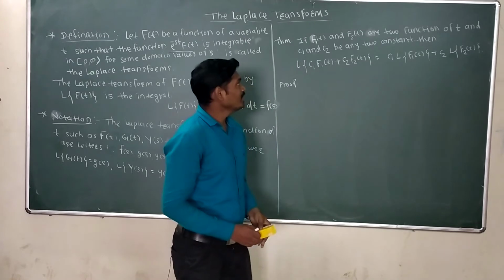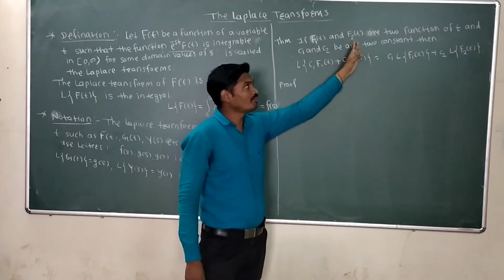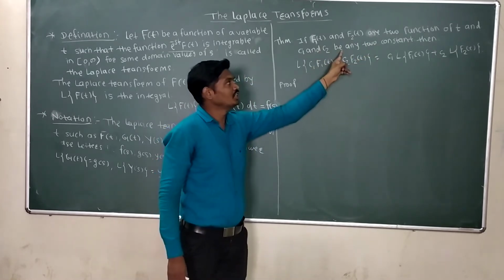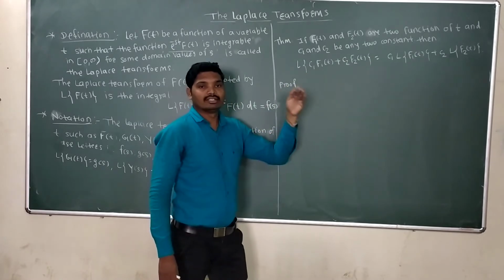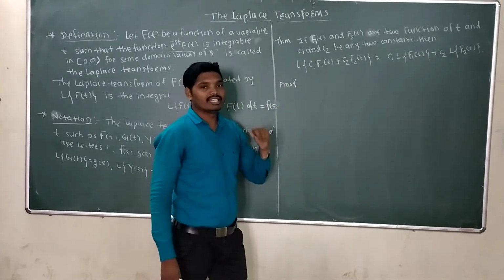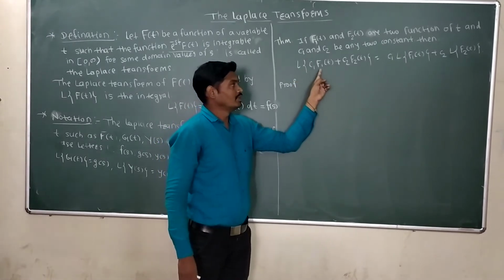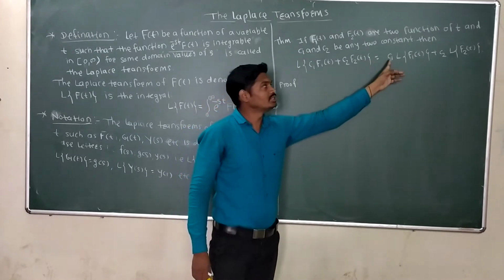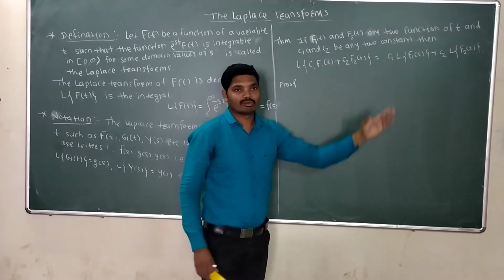So what is the statement here? If f1 of t and f2 of t are functions of t and c1 and c2 are any constants, then we have to show that the Laplace transform satisfies the linearity property. That means Laplace transform of c1 f1 of t plus c2 f2 of t is equal to c1 Laplace transform of f1 of t plus c2 Laplace transform of f2 of t.